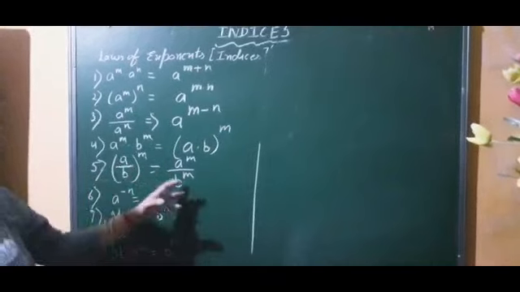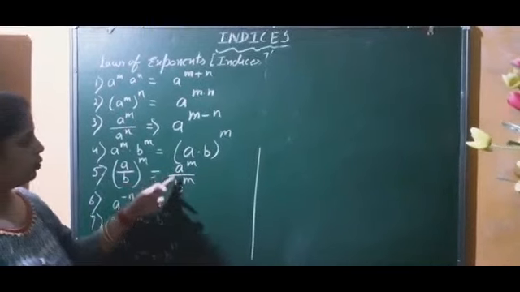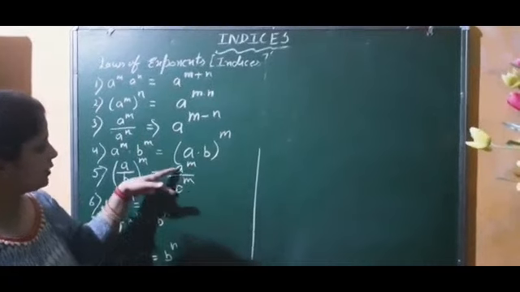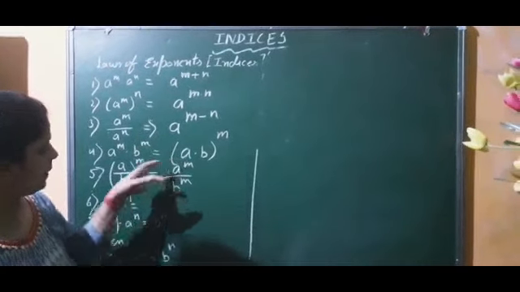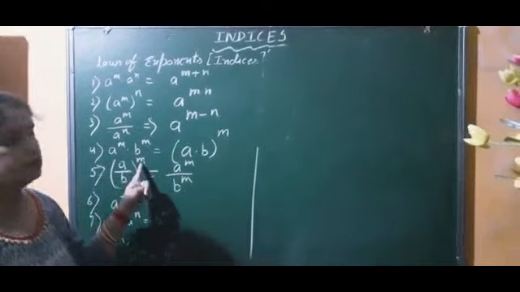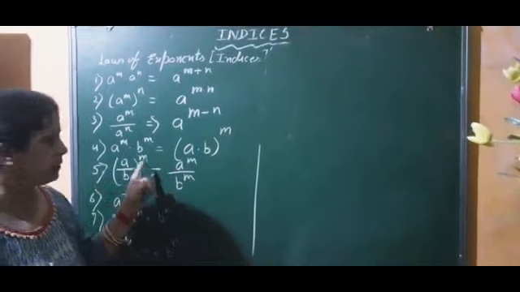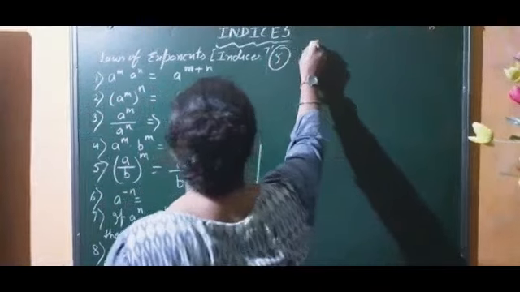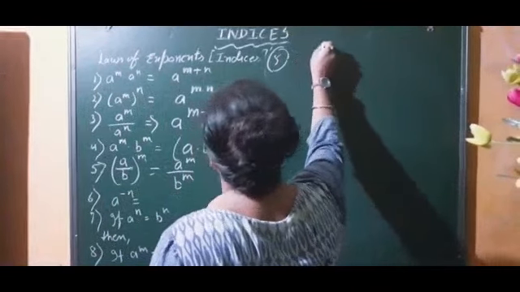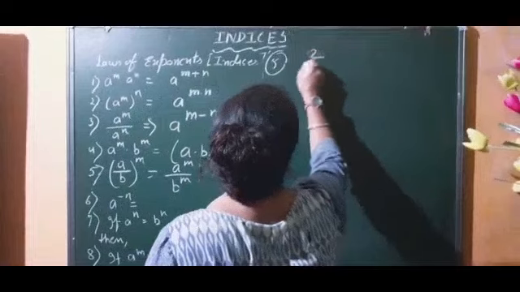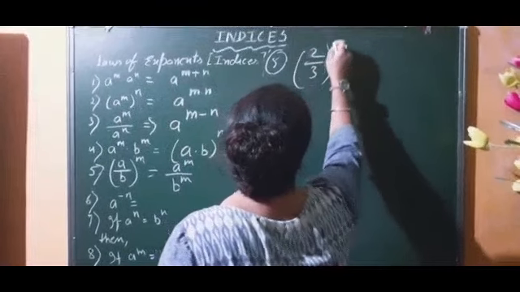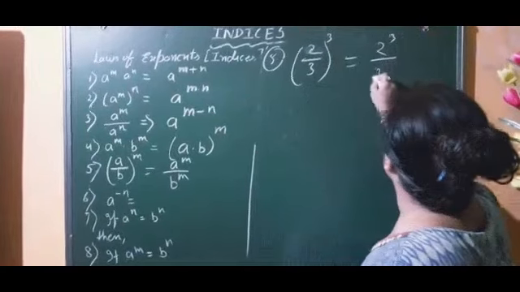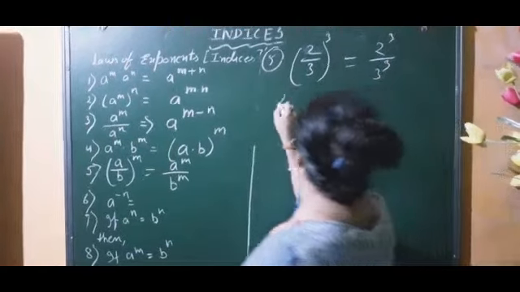Or in reverse, the same thing: two numbers are in a division relation and the powers are same. So instead of writing power m twice, we have taken it in a bracket, and then there is a common power, that is m. So we are going to see the proof. For example, we have taken 2 by 3 to the power 3. It must equal 2 to the power 3 upon 3 to the power 3. We are going to cross check.